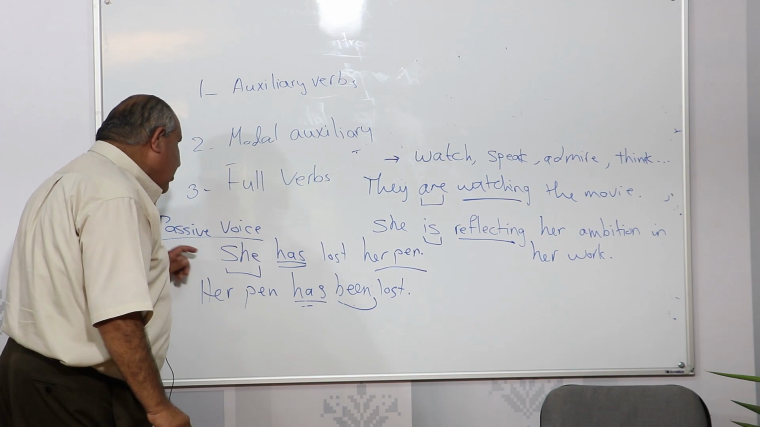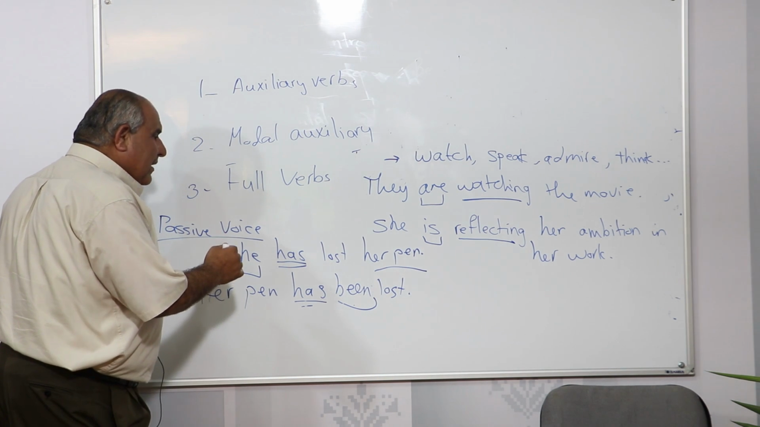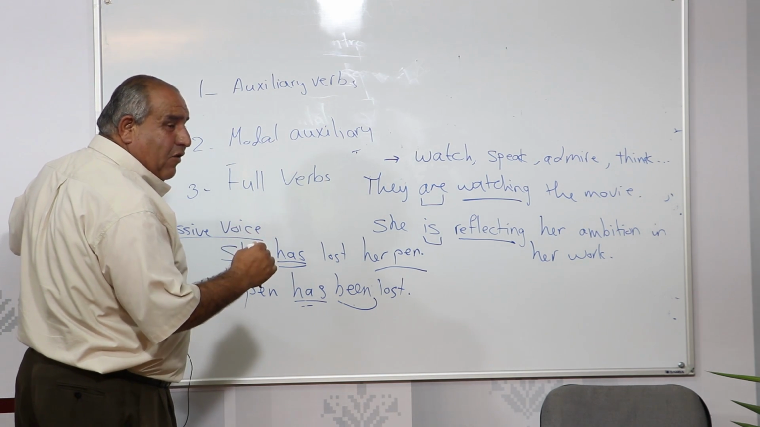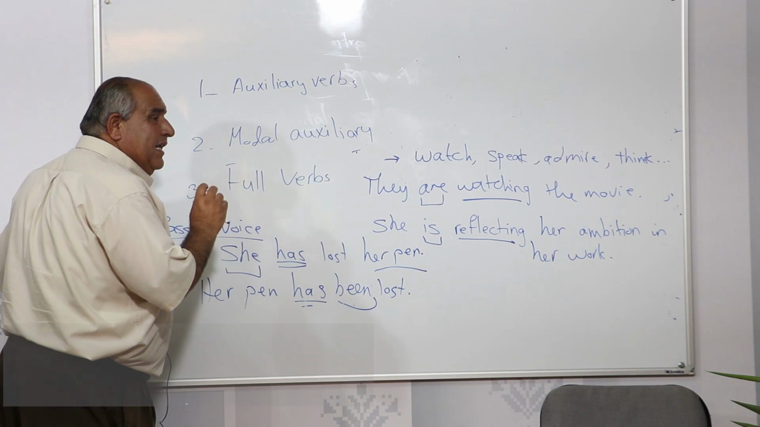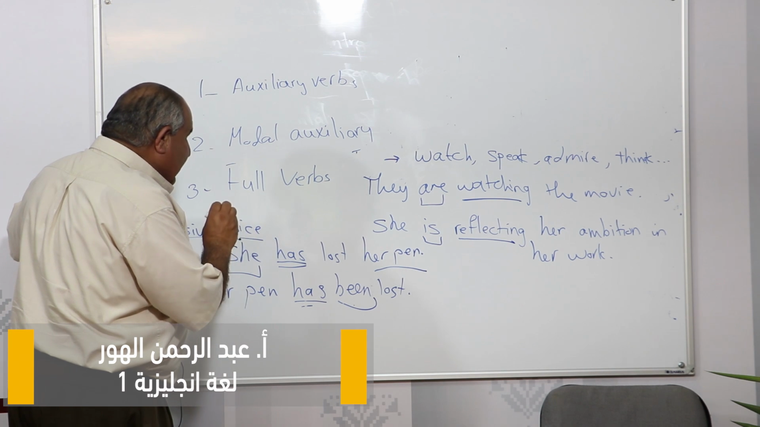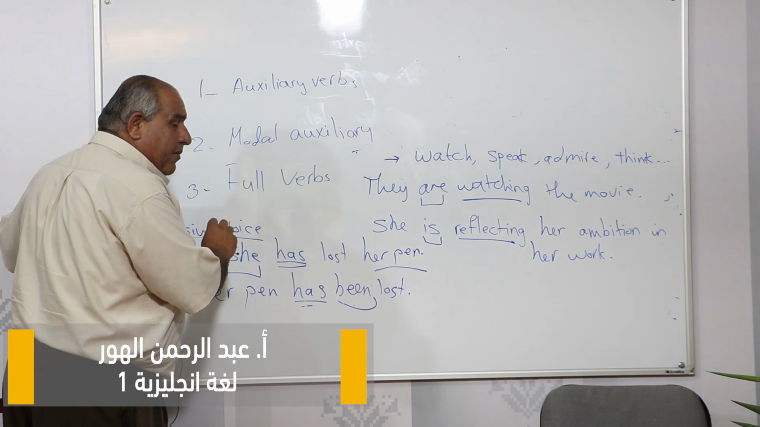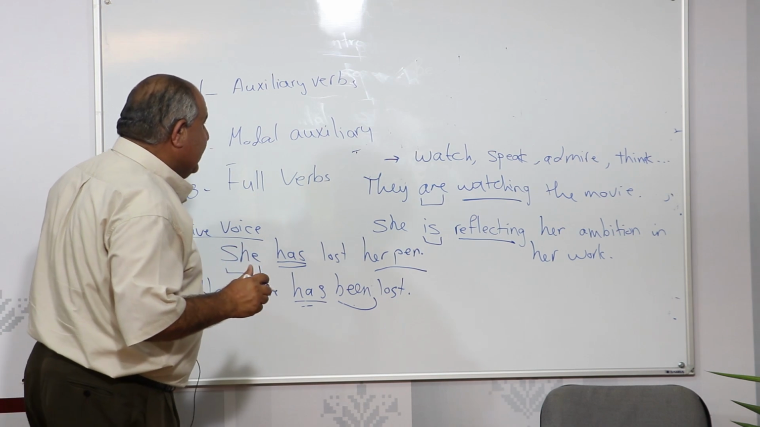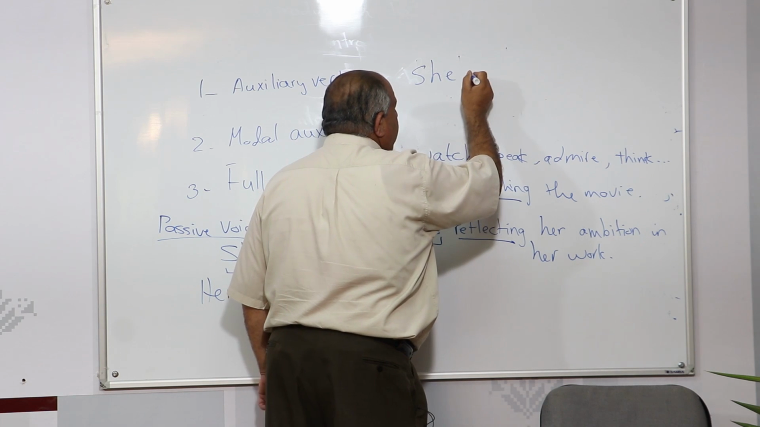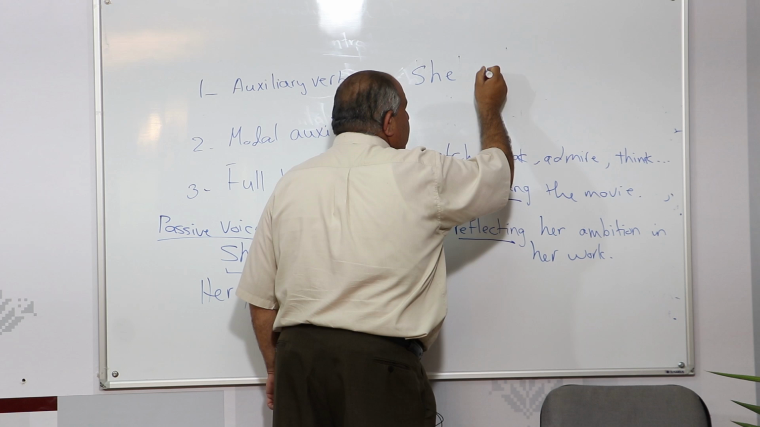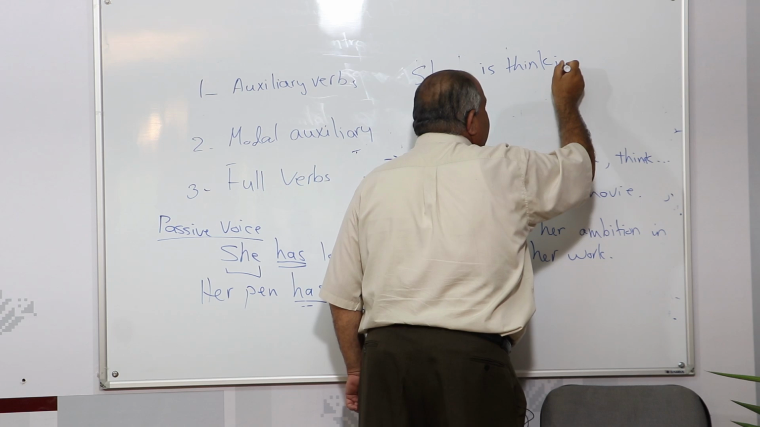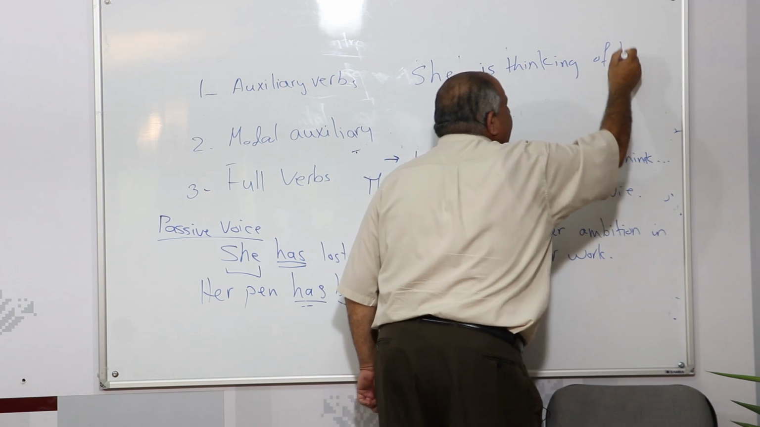In the same form now, any sentence which has an object, we can change it into passive voice by using the necessary verb to be and the other auxiliary verb in the sentence. Now, another example of voice now. You say she is thinking of her exams.